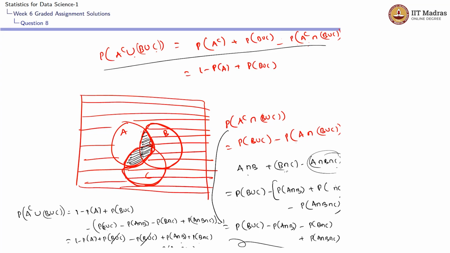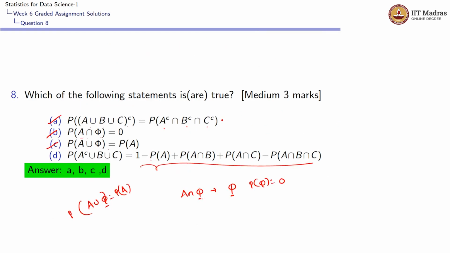Sorry, I made a mistake here. It's not P of B intersection C, it is P of A intersection C, because we are not including this area. We are including only this area, P of A intersection C. So this would be 1 minus P of A plus P of A intersection B plus P of A intersection C minus P of A intersection B intersection C. This is what they gave as the option. So option D is correct.